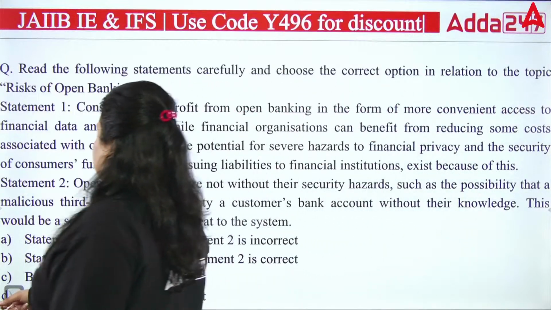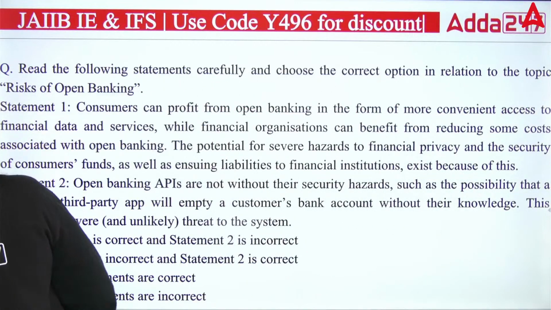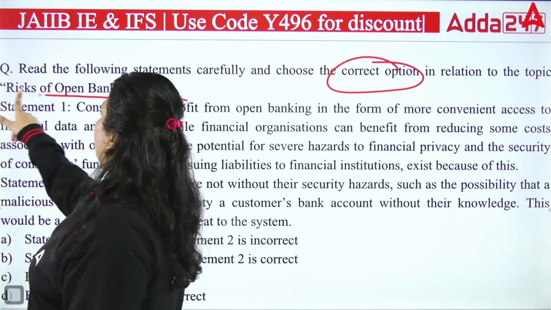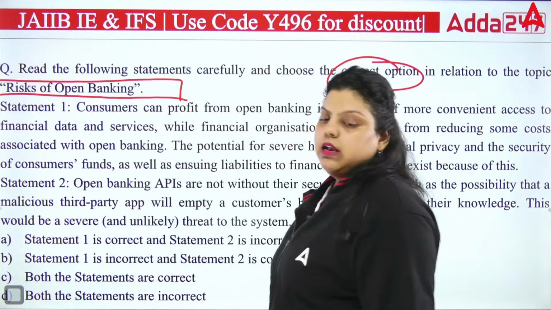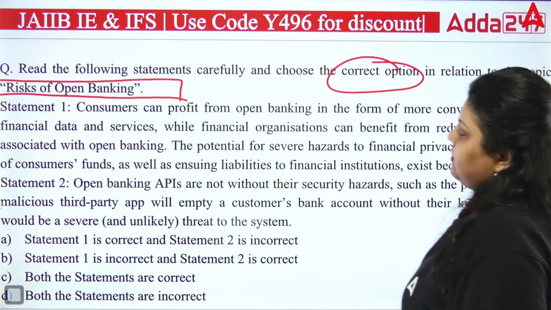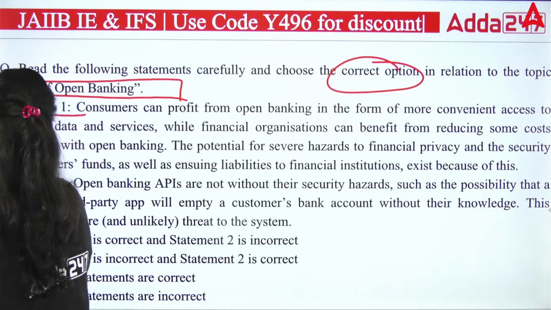Read the following statement carefully and choose the correct one. You have to find the correct option in relation to the risk of open banking, out of the two statements given here, statement 1 and statement 2.